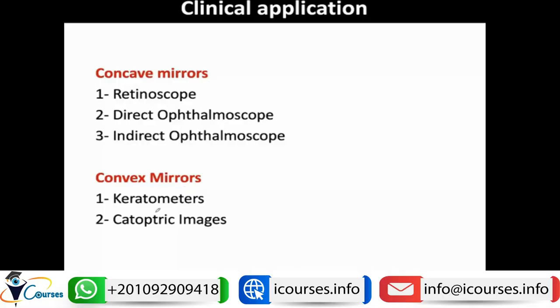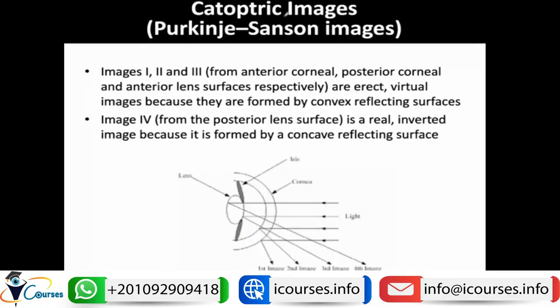Convex mirrors have more limited uses, because they usually tend to diverge light rays. They are used in the keratometer, which will be discussed in the instruments section, and in the catoptric images, which will be discussed in a while. So what are the catoptric images? Catoptric images, or Purkinje-Sanson images, are simply the images formed by the reflecting surfaces of the eye.